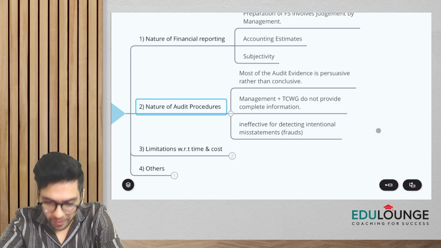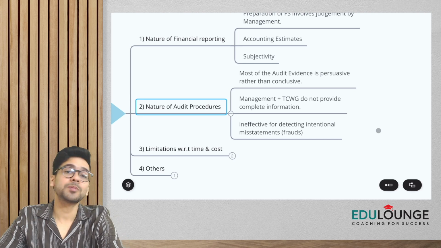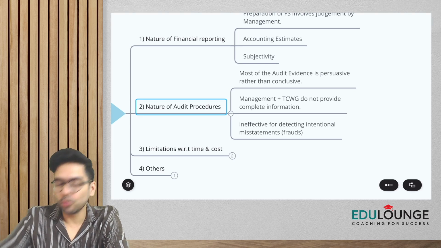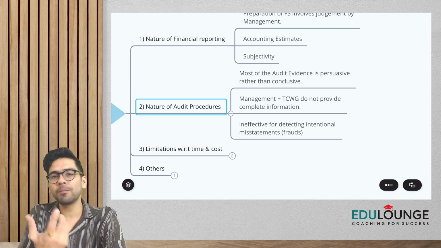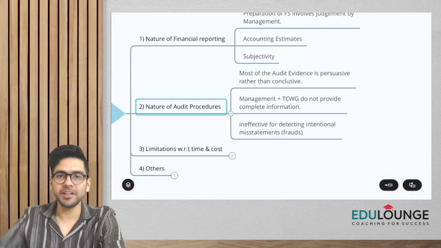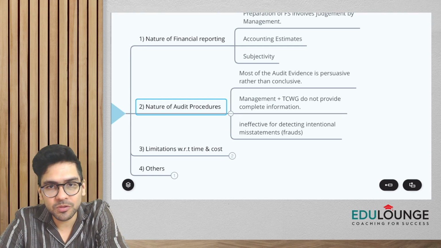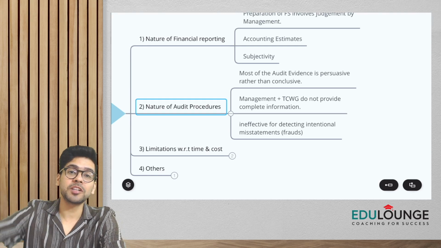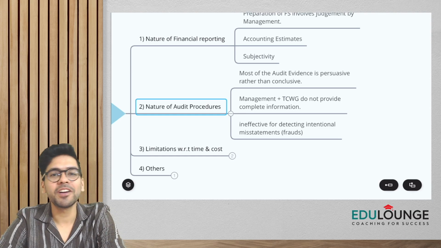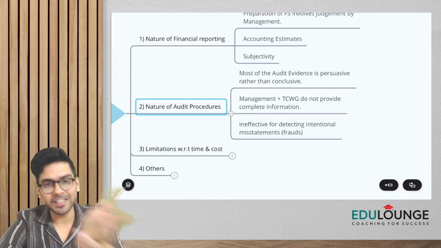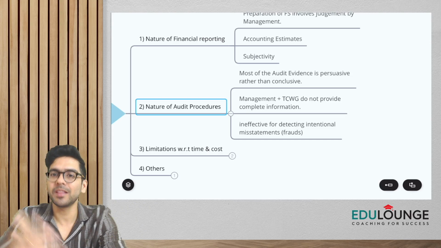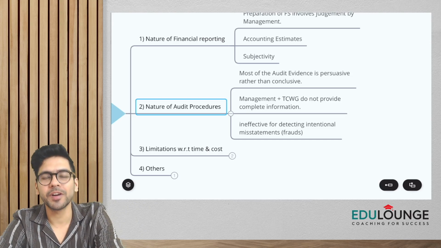Okay. All right. Next is, guys, limitation with respect to time and cost. All of you know this, that we just can't do one particular audit of a financial year for 3 years, right? We have to complete the audit. We have to give the audited financial statements to the management. Thereafter, the management is going to share the audited financial statements with the shareholders at least 21 clear days before the AGM, and then it would be presented, adopted in the AGM, right?